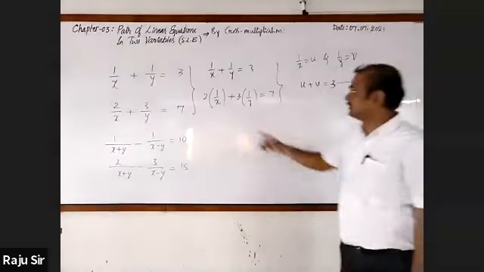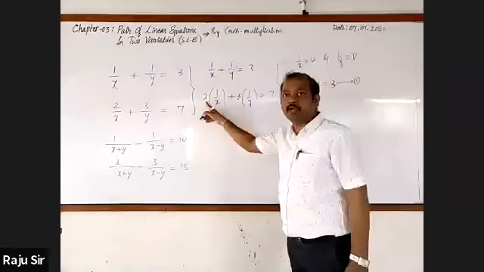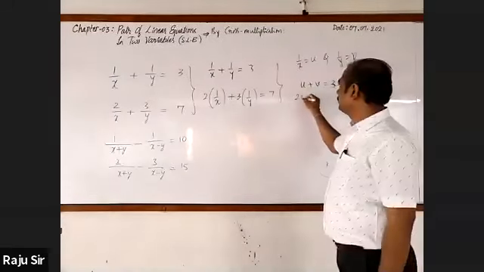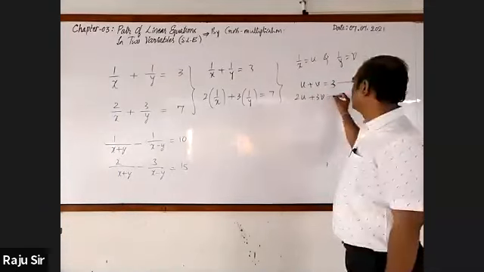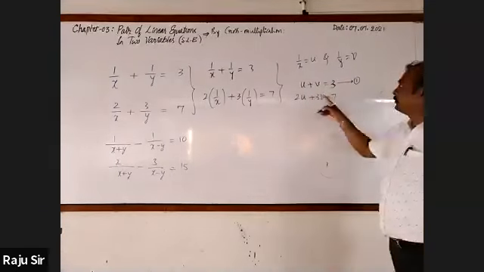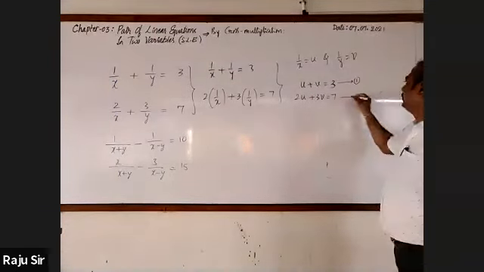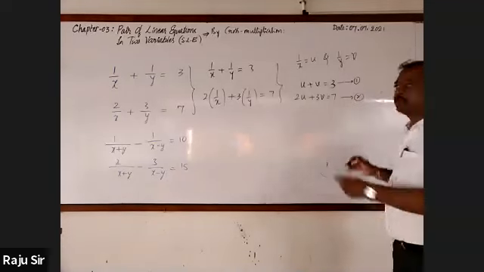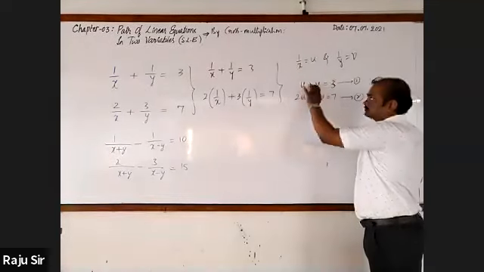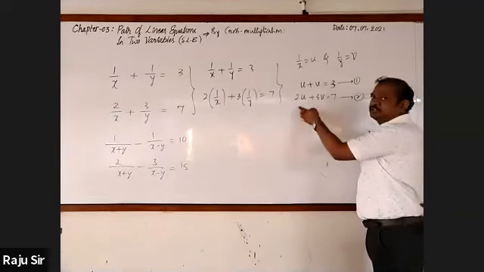This is the first equation. Next, how do you write the second? 2u plus 3v is equal to 7. Very good. 2u plus 3v equal to 7. You call it equation 2. These are a pair of linear equations in two variables.